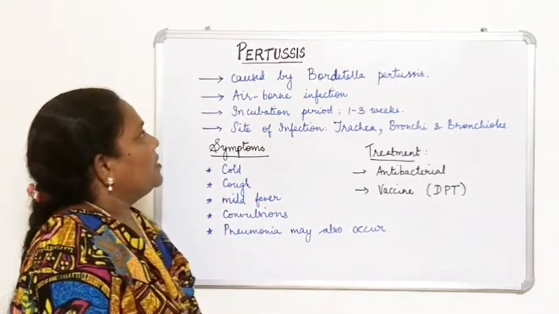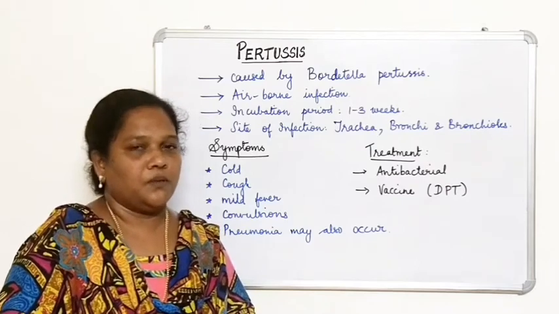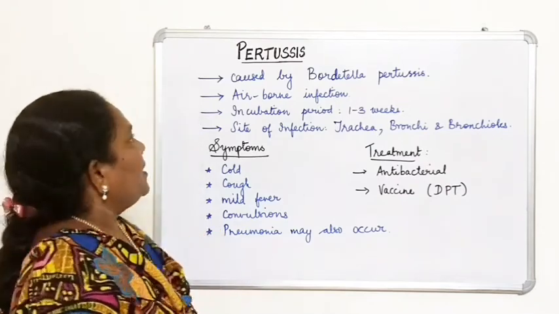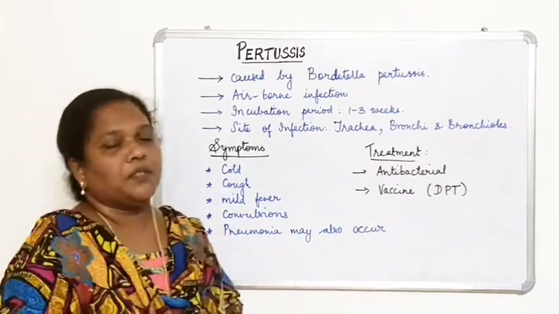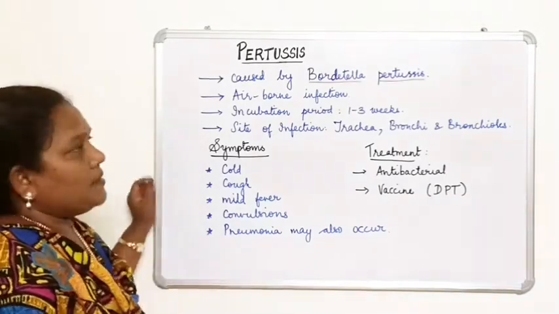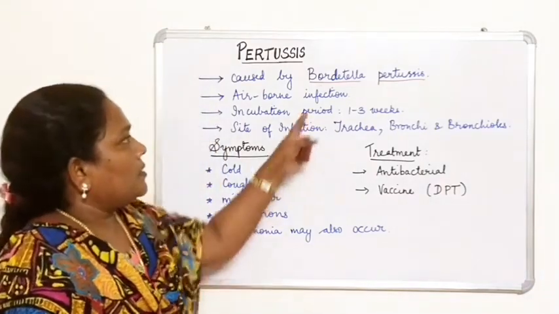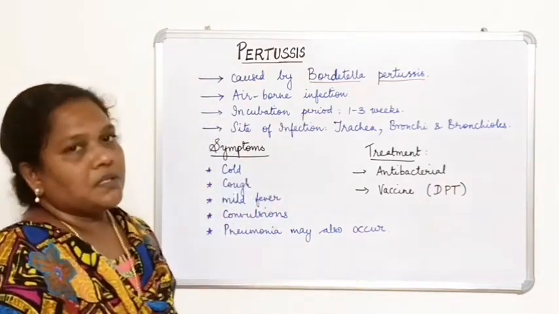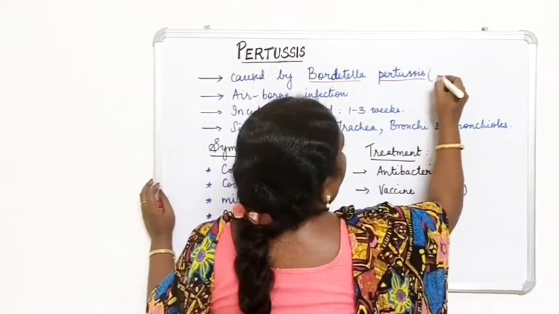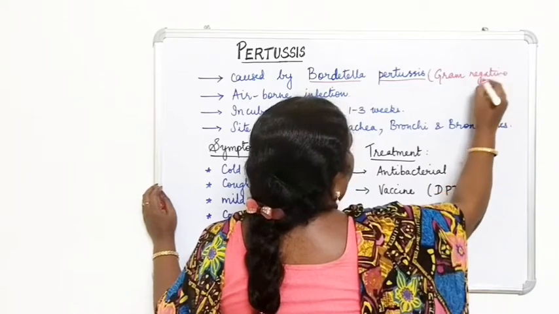Learn about two diseases. One is pertussis and the other one is plague. First, pertussis. It is a bacterial disease and a serious and common infection seen in children. This bacterium, Bordetella pertussis, is a gram-negative bacterium.